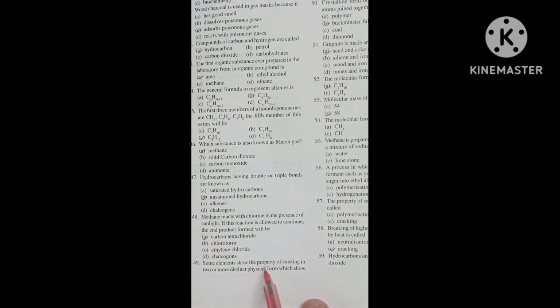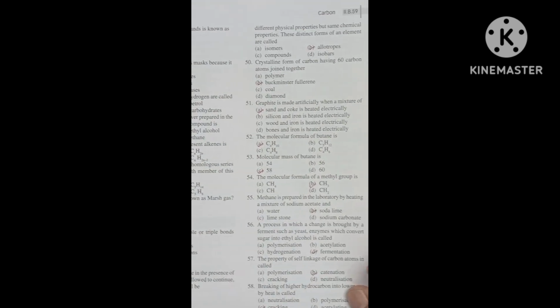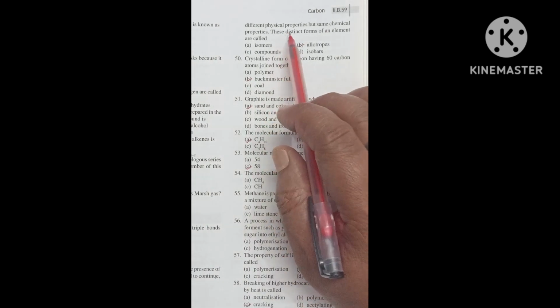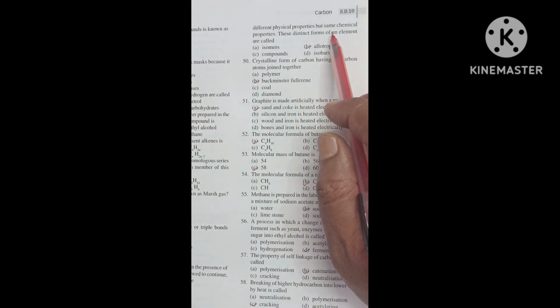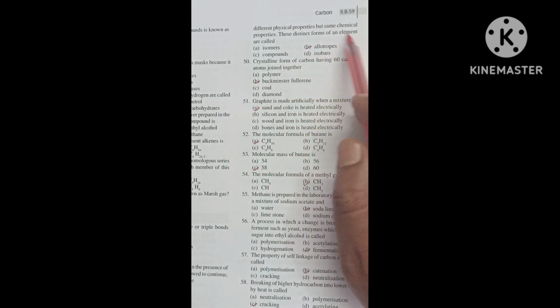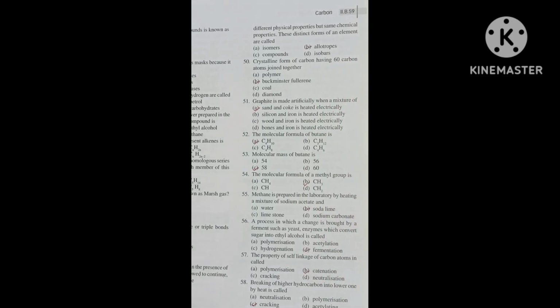Some elements show the property of existing in two or more distinct physical forms, which show different physical properties but the same chemical properties. These distinct forms of an element are called allotropes.